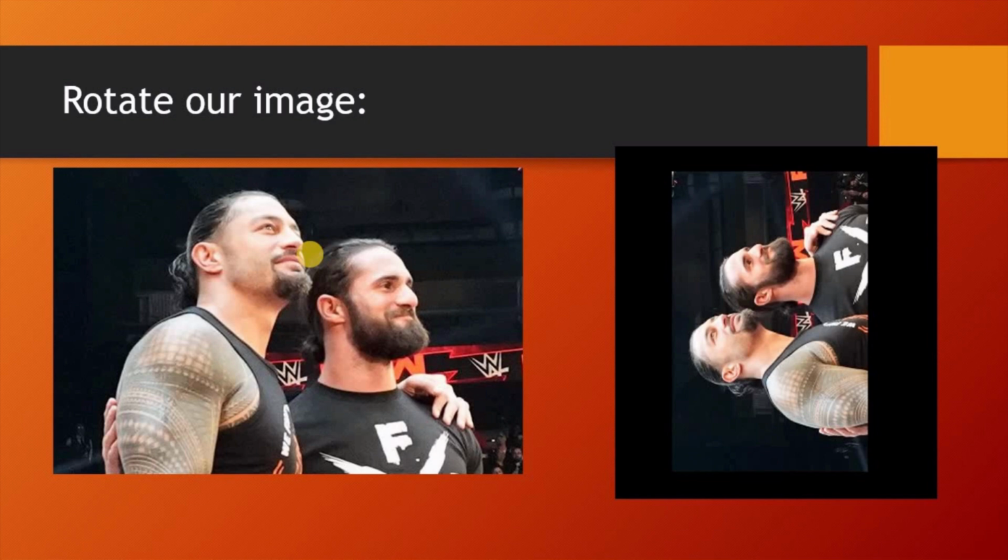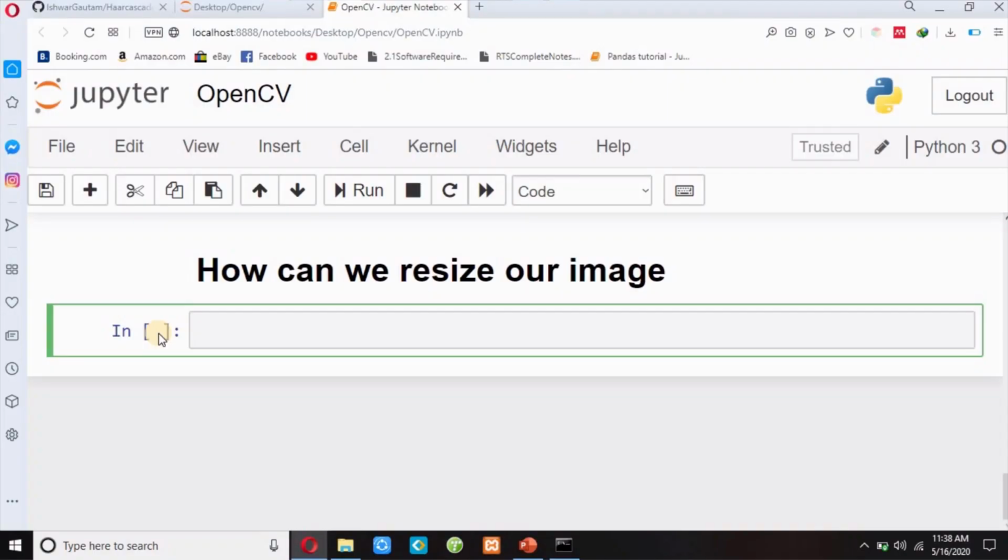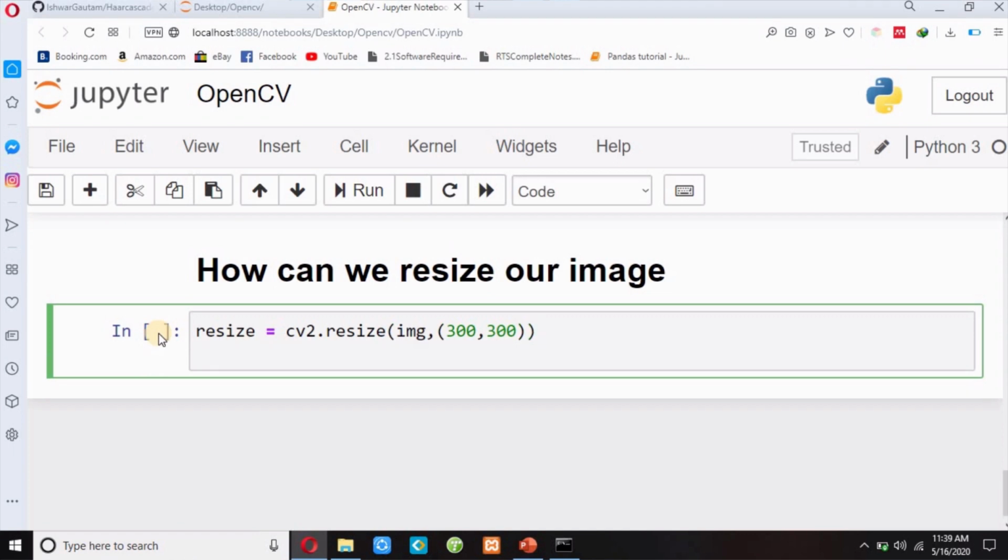Now again I will do some code. So I will open Jupyter notebook. So how can we resize our image? I will write resize equals cv2 dot resize, and I will pass my RGB image, and then I will define rows and columns, 300 by 300 suppose, and then I will display my image with imshow.